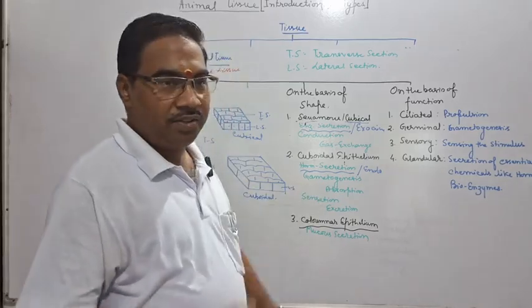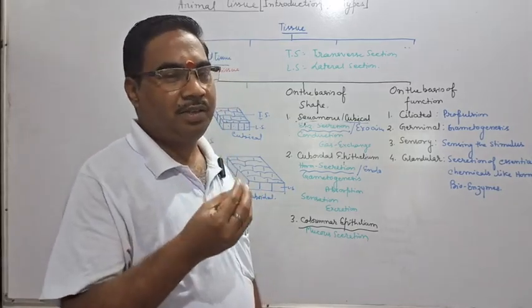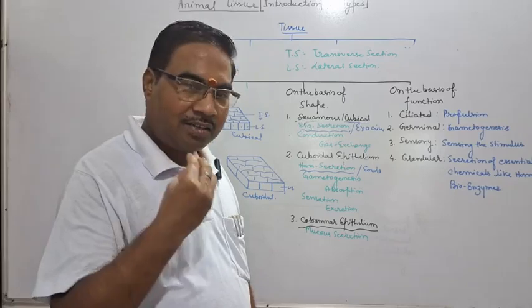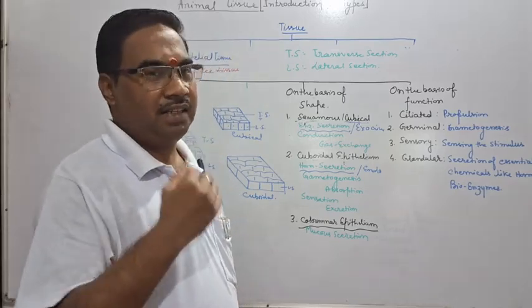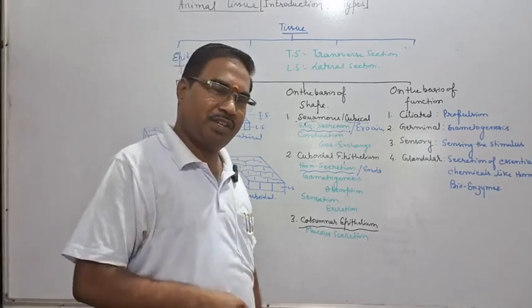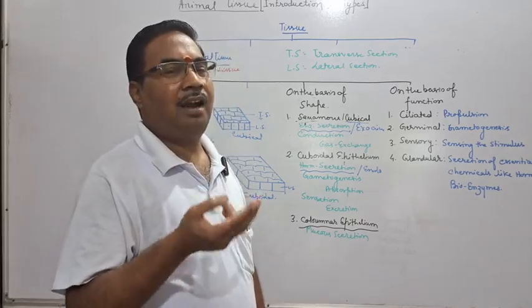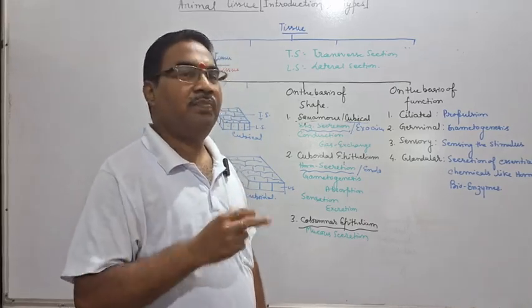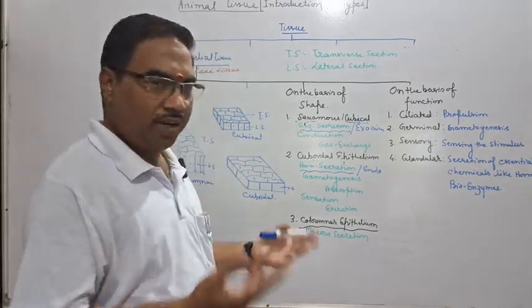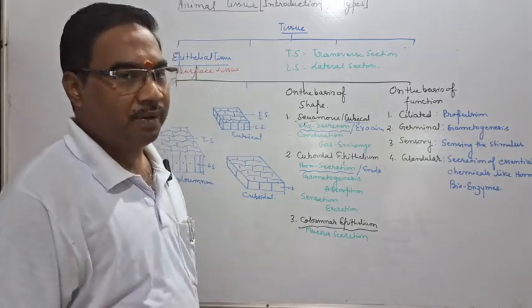So, the sperms are formed from the germ cells of the testis. Inside the testis, seminiferous tubules are there. Inside the seminiferous tubule, two types of cells are present: one is Sertoli cells and the other is germ cells. Those germ cells will modify and do meiosis to form sperms.